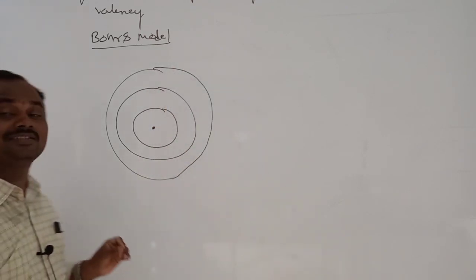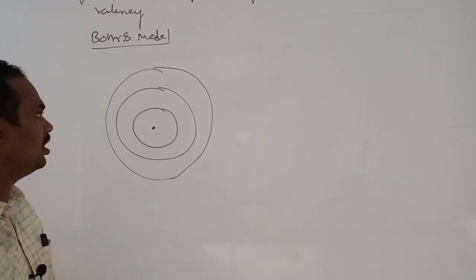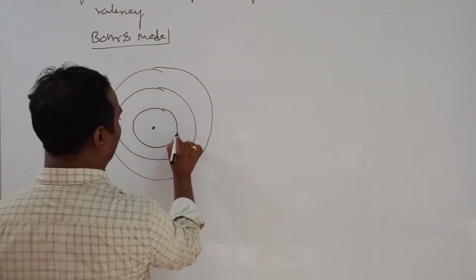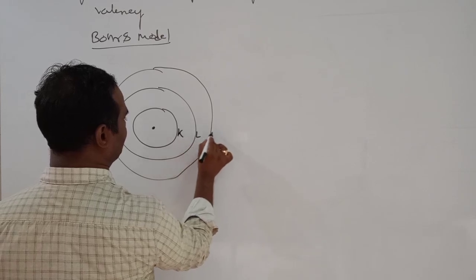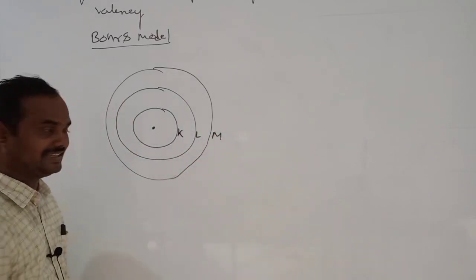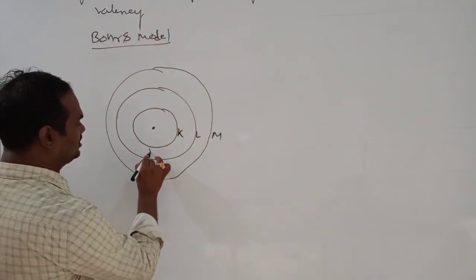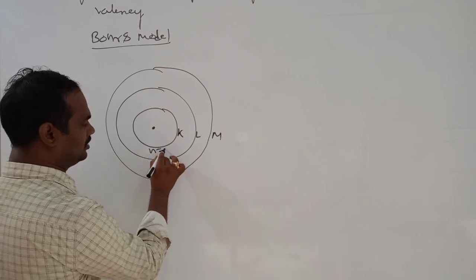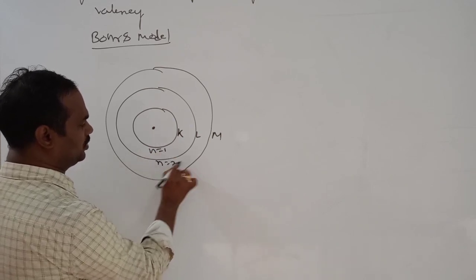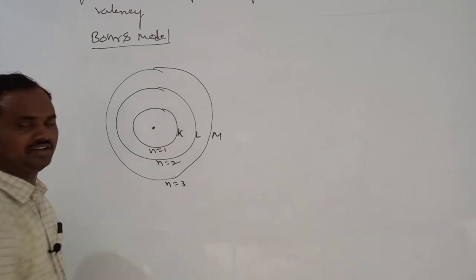The circular paths around the nucleus are called orbits. These orbits we can name as K, L, M, N and so on. Otherwise, they are given a number, small n equal to 1, n equal to 2, n equal to 3.